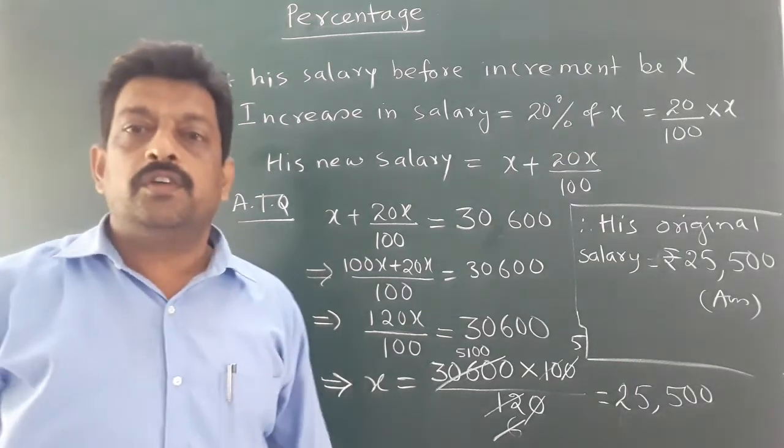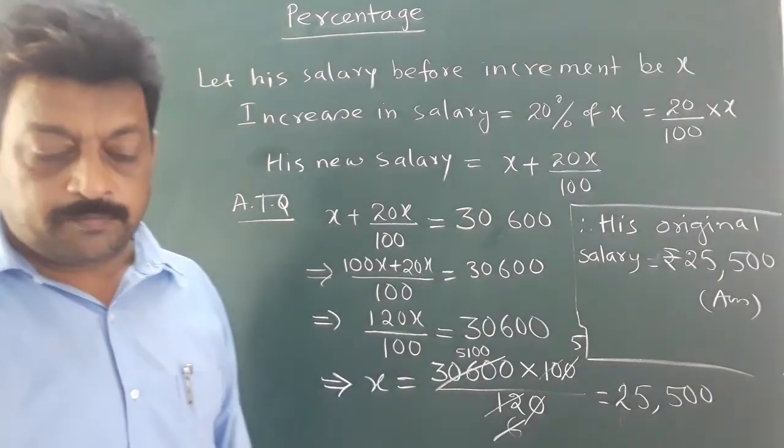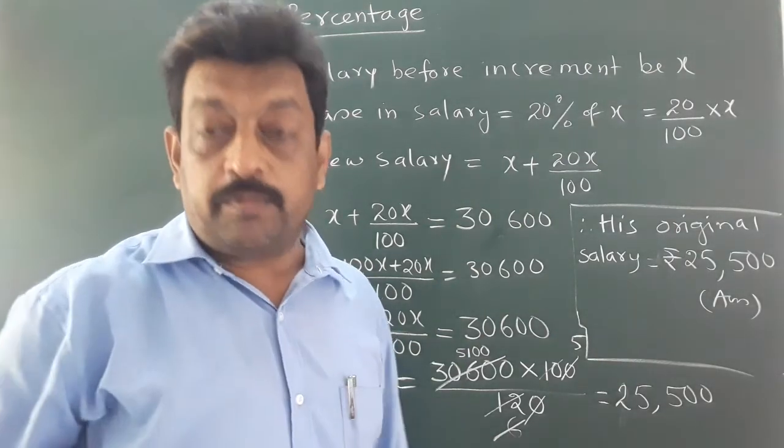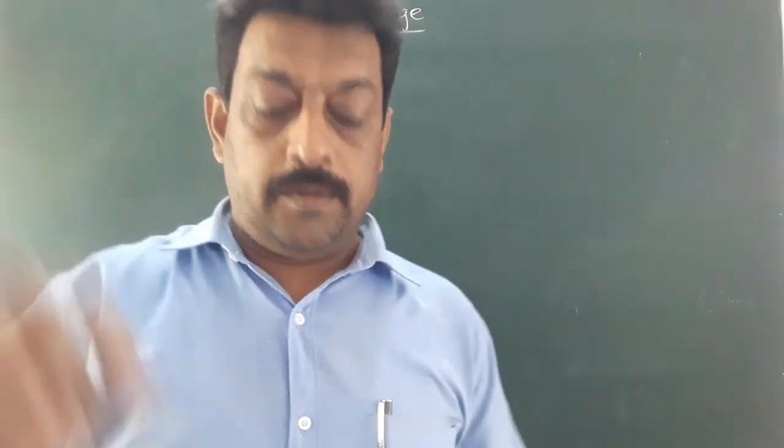Okay students, you have understood how to do these types of sums. Let me give you one more problem. The next question is very important.